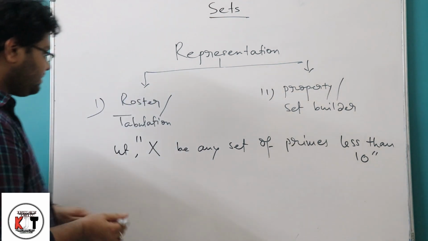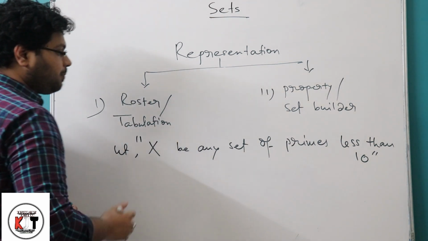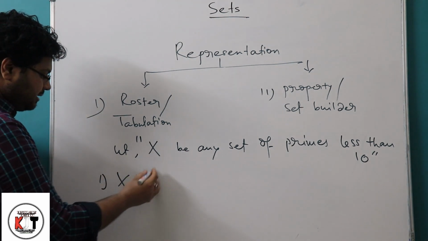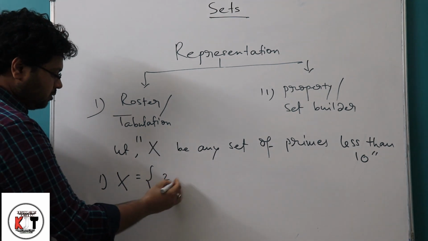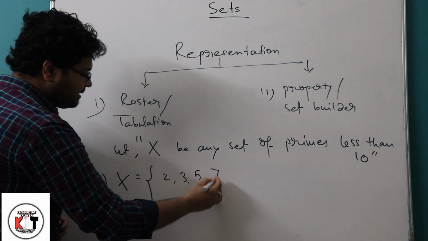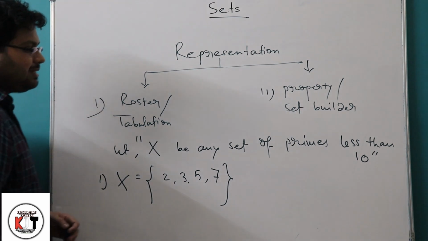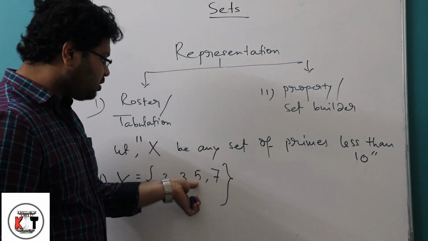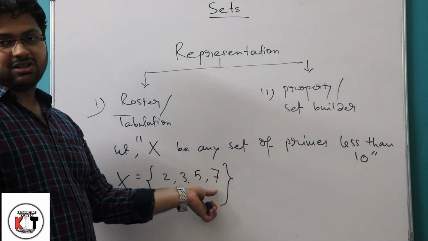So suppose here X is the set of all primes less than 10. In the roster method I can write X equals 2, 3, 5 and 7. So these are the primes less than 10. That is, here we are mentioning each of the elements of this collection.